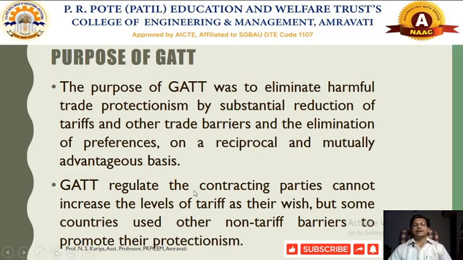Here the contracting parties are nothing but the member countries. So when the GATT was formulated, there were 23 member countries, and they agreed on certain terms and conditions, meeting mutually and reaching mutual agreements between them. They agreed on reducing the tariffs as well as quotas, by means of which they tried to promote international trade.